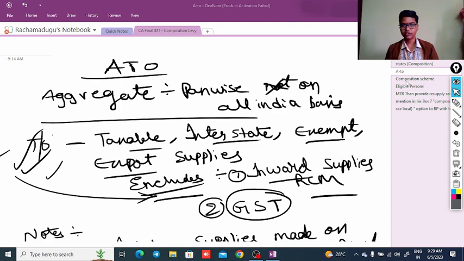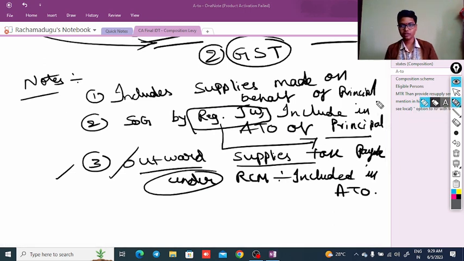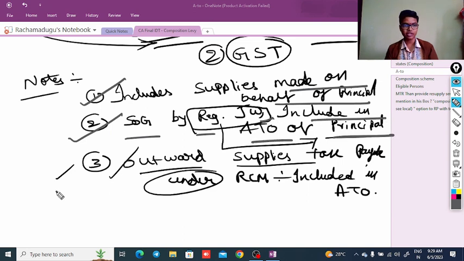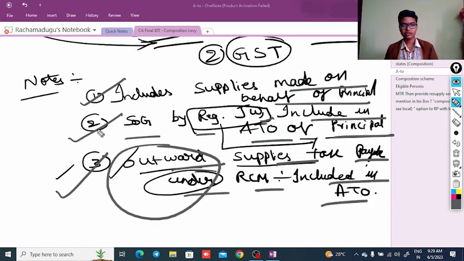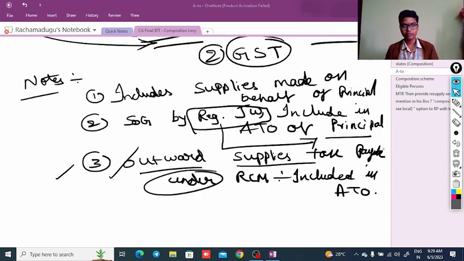Next, we are also discussing some important notes here. Aggregate turnover includes the supplies made on behalf of the principal, and second point is supply of goods by the registered job worker is included in the aggregate turnover of the principal, and third point is outward supplies on which tax is payable under the RCM are included in the aggregate turnover. This is quite the reverse of what we have discussed earlier: the aggregate turnover excludes the inward supplies on which we have paid the GST on RCM basis, but includes the outward supplies on which the recipient needs to pay the GST.